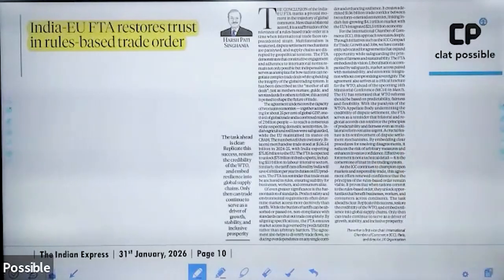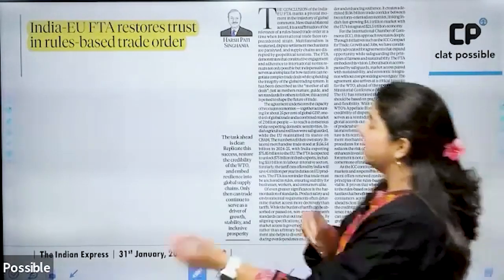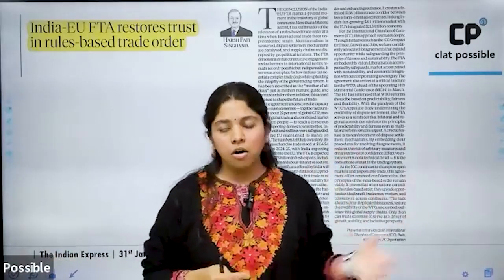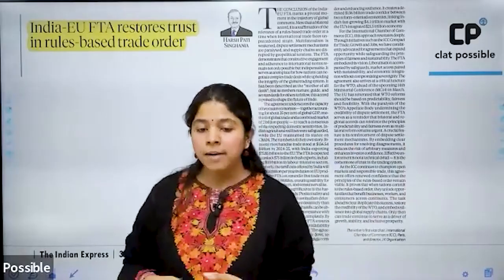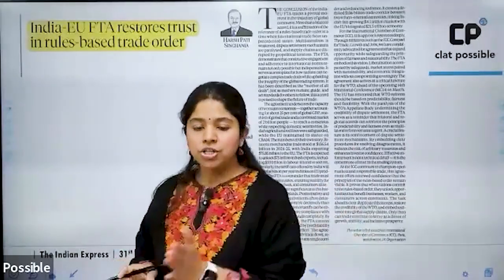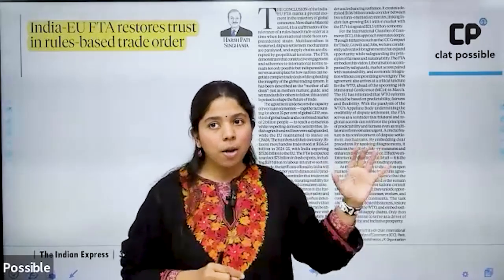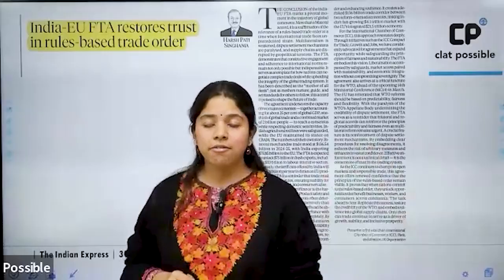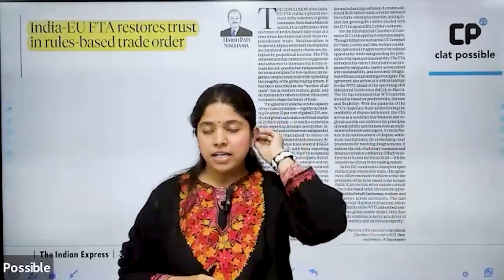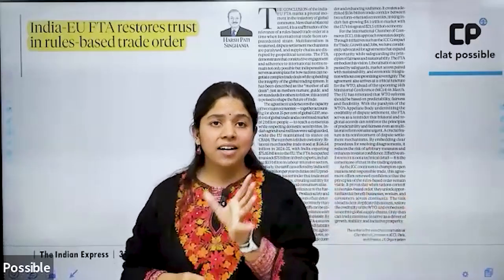Then the next one basically says that this entire India-EU FTA that came into existence was pushed into quick pace. Although the talks had been on the table since 2022-23, nothing came of it. They were continuously negotiating, but the final push was given by the US threatening to impose tariffs on the European Union. So one of the reasons for the EU FTA being pushed was the US's entire tariff push.